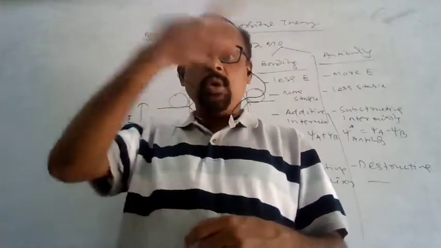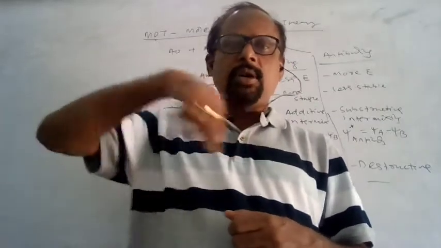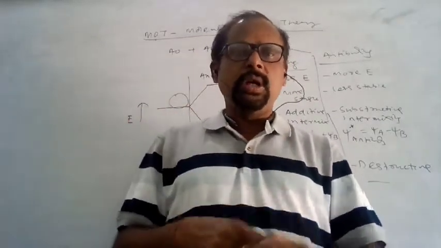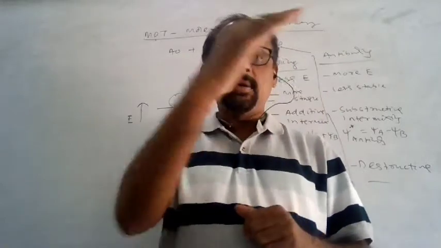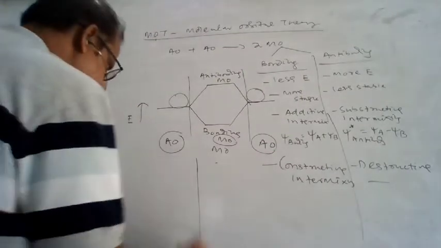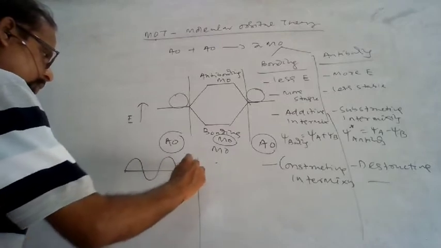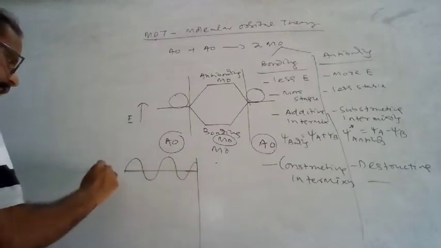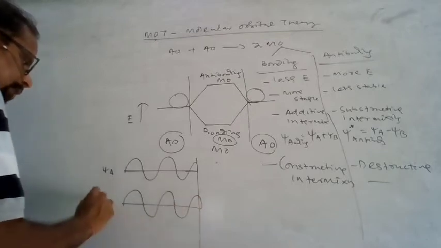Bohr's atomic model said that the electron moves in a circular path around the nucleus, but actually it is in a wave manner. So when the wave is there, this is another wave. This is the sine.